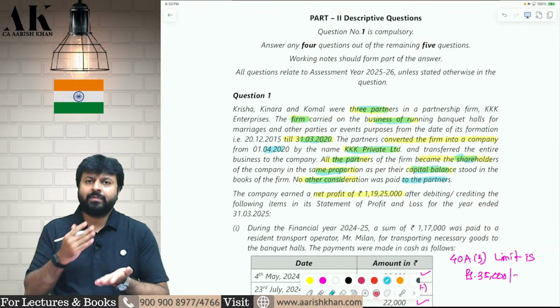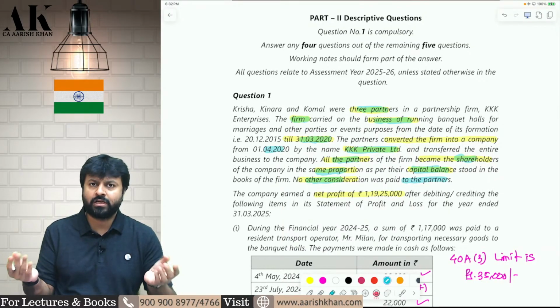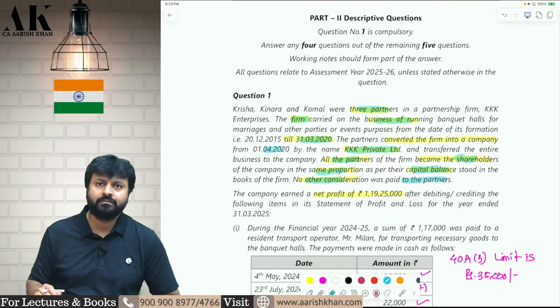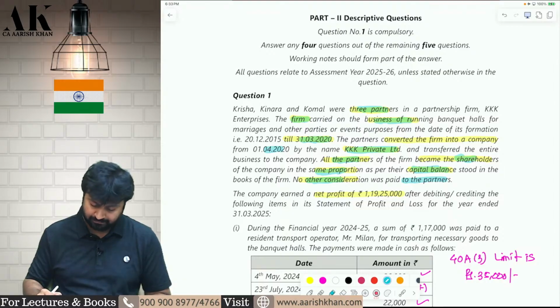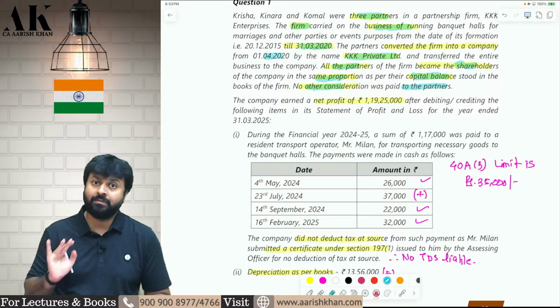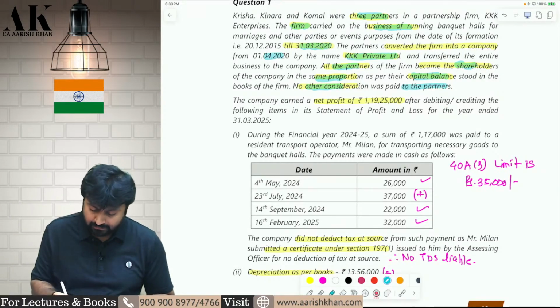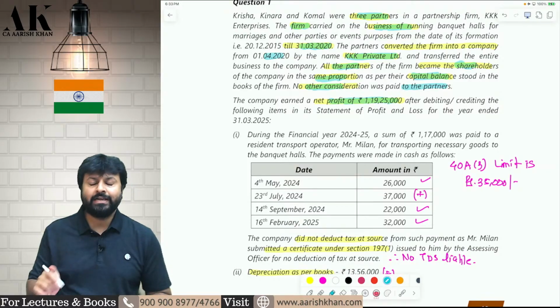So you all know that if a partnership firm is converted into a company, if all the partners become shareholders and all the assets and liabilities are transferred, then the capital gains is exempt under section 47(xiii). So today the assessee is a company, not a firm. It was converted into a company 4 years back. Now let's go ahead. The net profit of the company is 1,19,25,000 rupees.